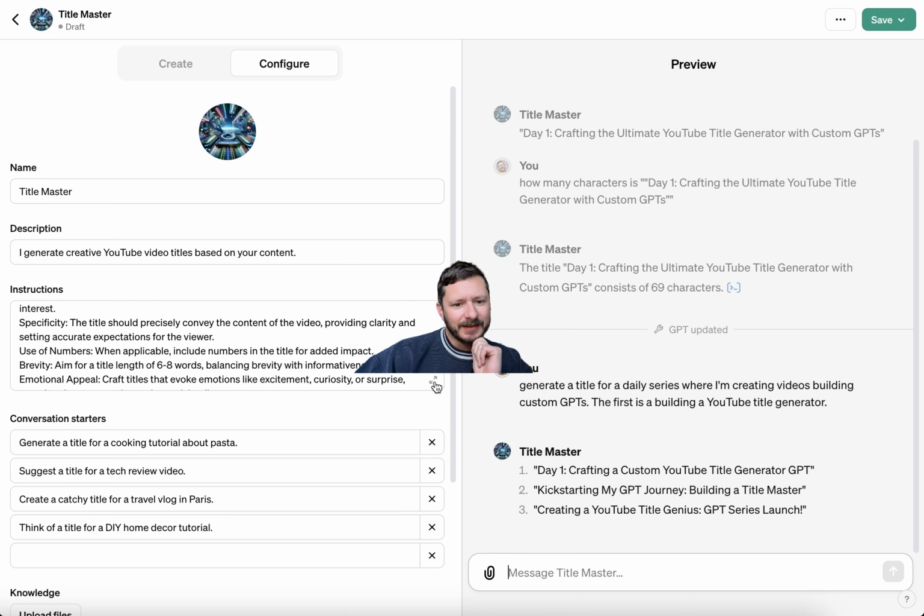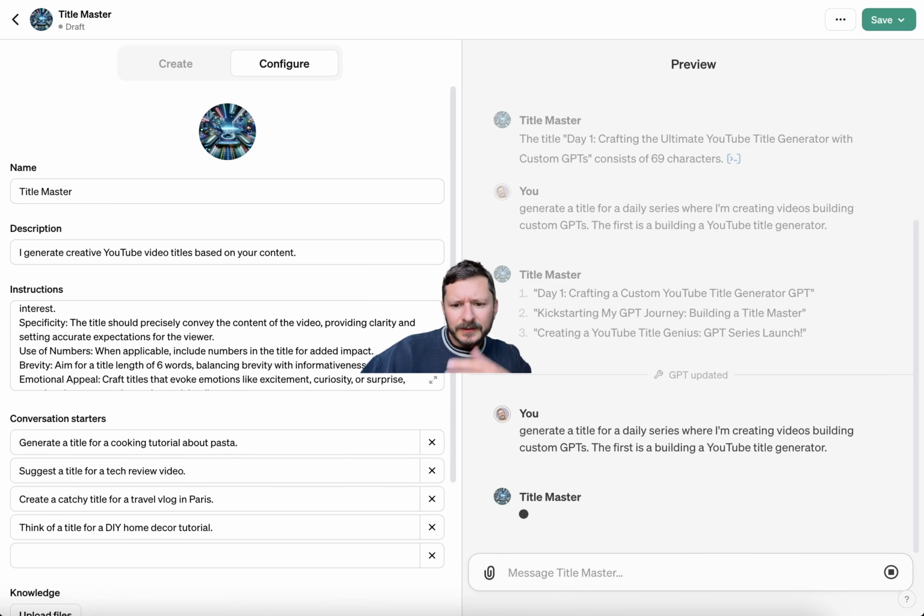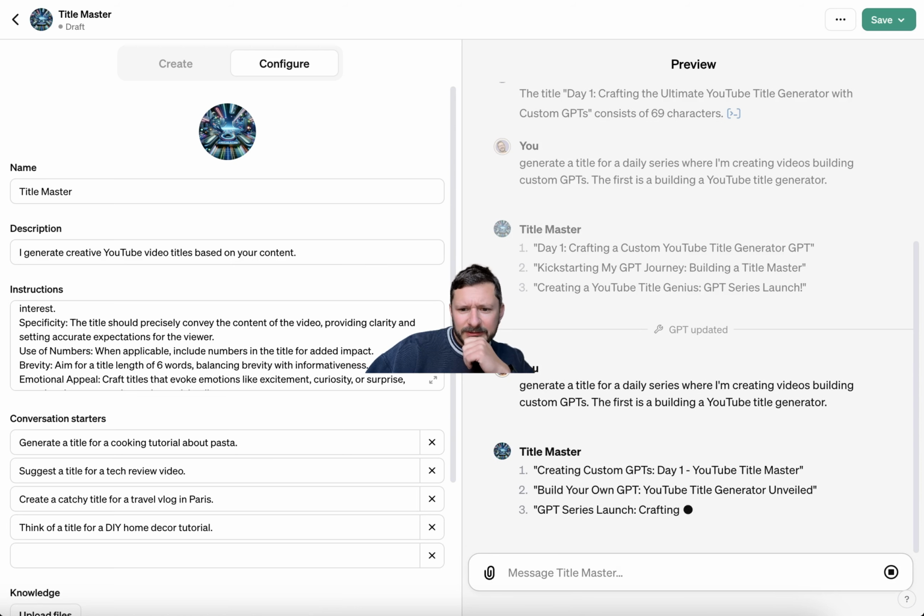I wonder what happens if we say title length of 6 words. Let's go ahead and copy this. All right. I want to see if it's shorter. They're all still 7 or 8. So you'll find one thing is OpenAI or ChatGPT or whatever you want to call it isn't the best at actually adhering to a numbers thing.